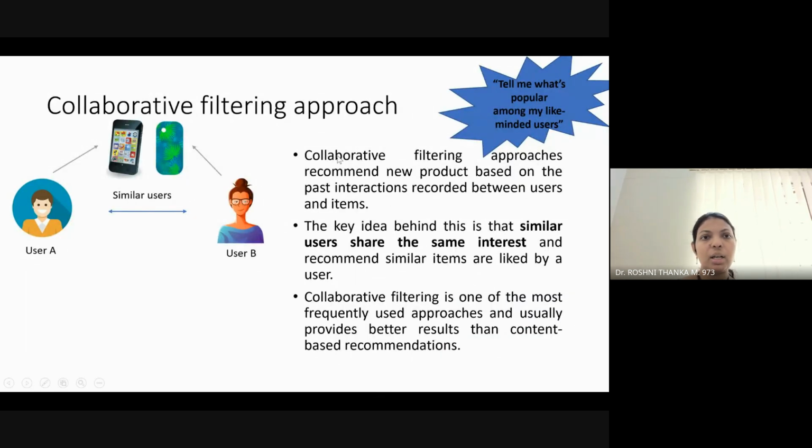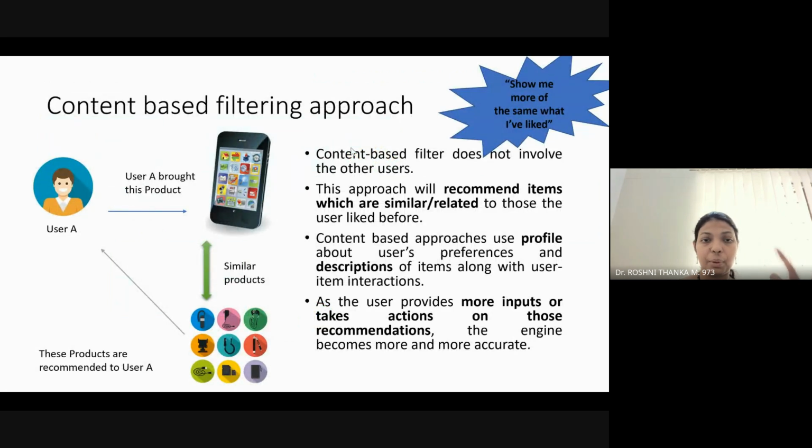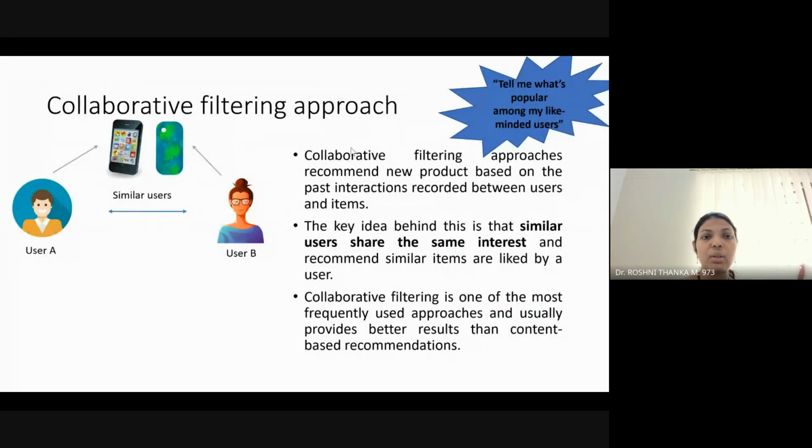The next one is collaborative filtering. The previous one is content based filtering, right? Based upon the content or the similarity of the product, it is recommended. What does the collaborative filtering approach mean? Here come the users. Here we are going to compare the users.